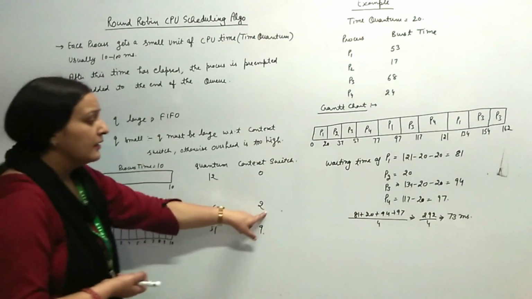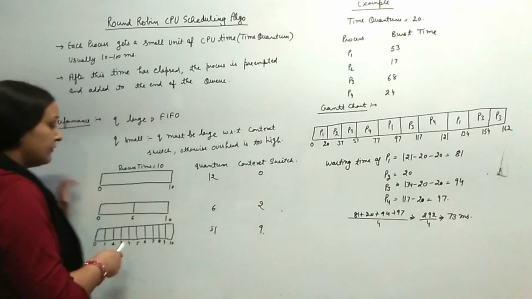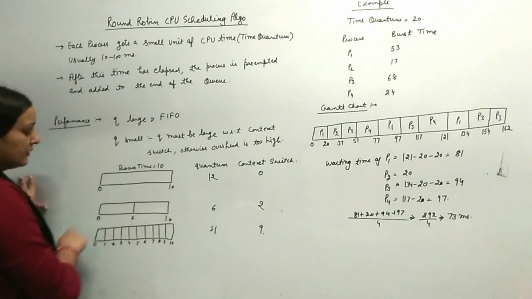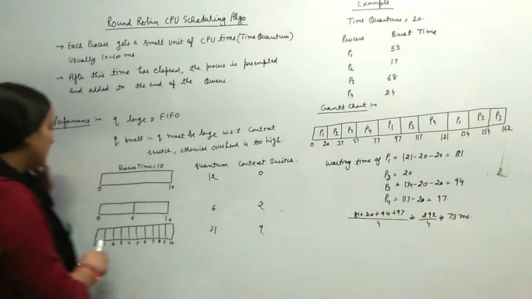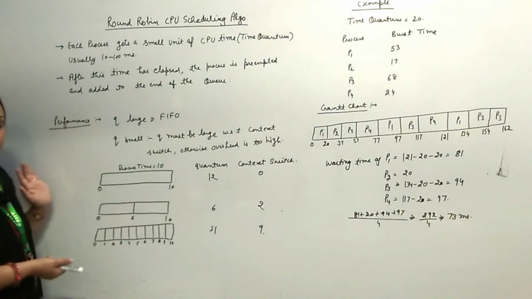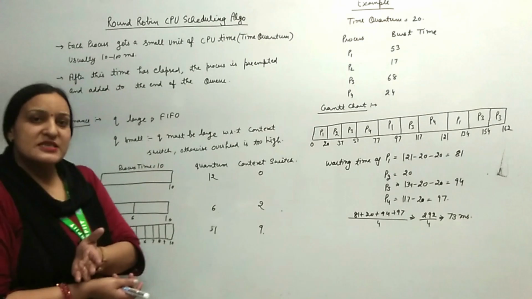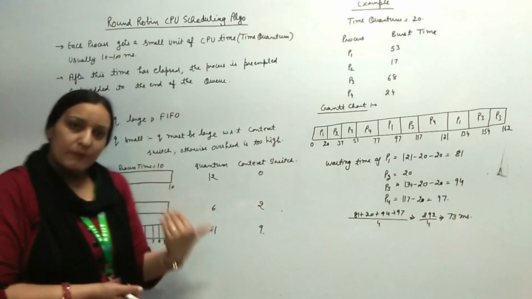and it means there will be 2 context switches. If the time quantum is only 1, then there will be 9 context switches. It means firstly वो 1 millisecond के बाद उसके पास रहेगा, फिर दूसरे process के पास चला जाएगा, फिर वापस आएगा.